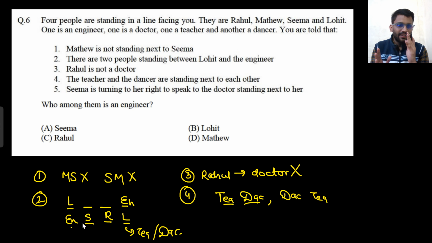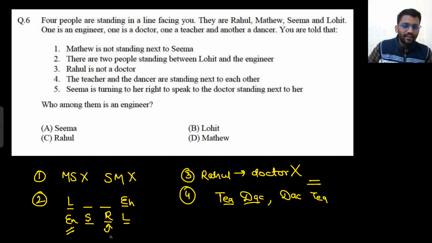Now, if Seema turns right, she will see Rahul, right? And Rahul is not a doctor for sure. This guy is already engineer. Rahul is not a doctor. Seema cannot be the doctor because she is seeing the doctor. So the only possible guy left is Lohit. He has to be the doctor only, right? He has to be the doctor. And Seema has to stand here so that when she turns to the right, she sees Lohit and he is the doctor.